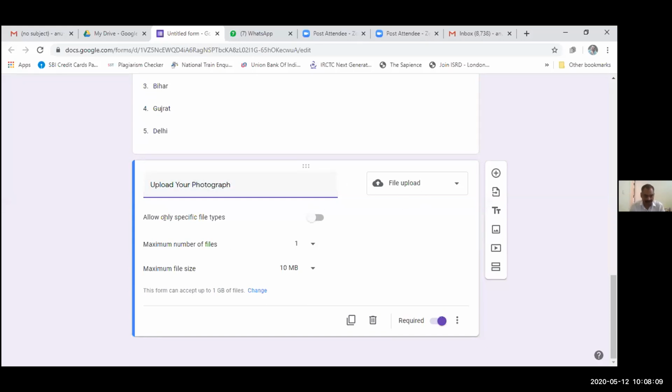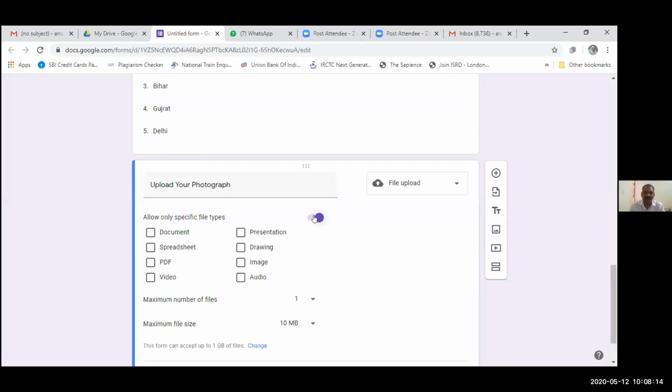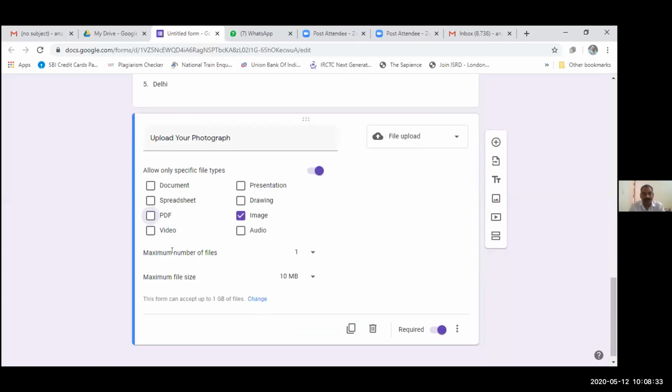Okay, now here we can allow specific file types. Yes, I am allowing because there are too many types of files, so it is not easy to collect them. A photograph is an image type file, or we can opt for PDF, but not like that. So yes, we are opting for image only.